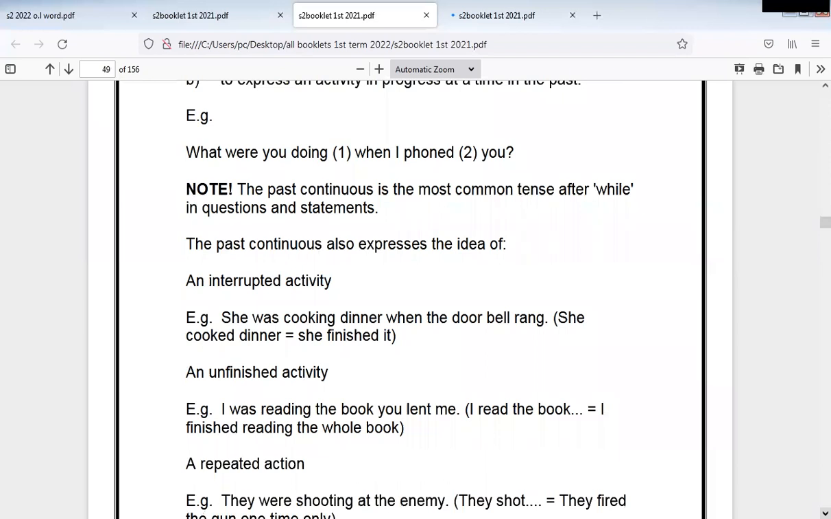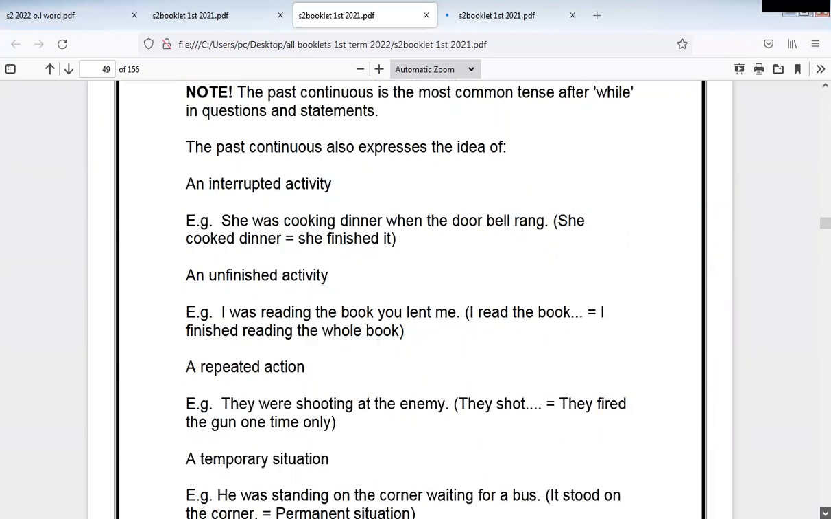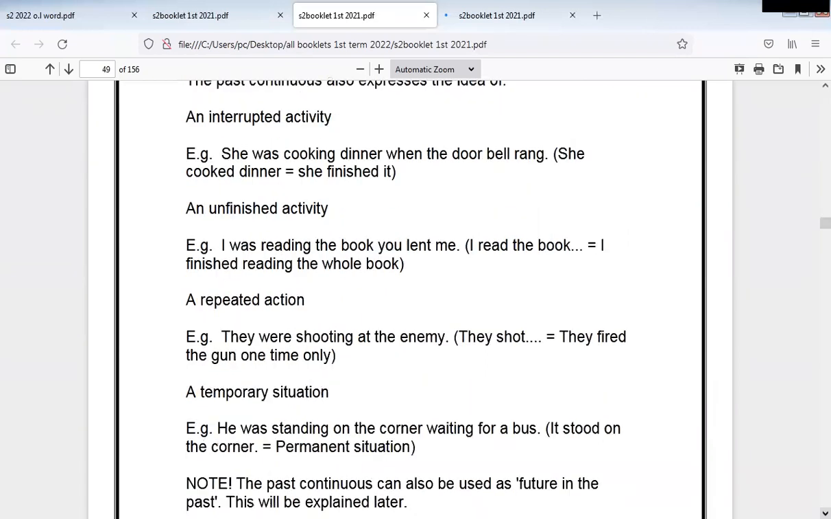The past continuous also expresses the idea of an interrupted activity. So we use the past continuous to express interruption. She was cooking dinner when the doorbell rang. So the long action, she was cooking. So what happened to interrupt her? The doorbell rang. She was cooking dinner and the doorbell rang. So she stopped the cooking and went to open the door. The long action was cooking. The short action, rang. So this is the idea of the interruption.